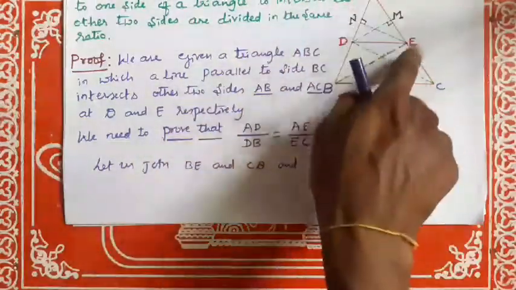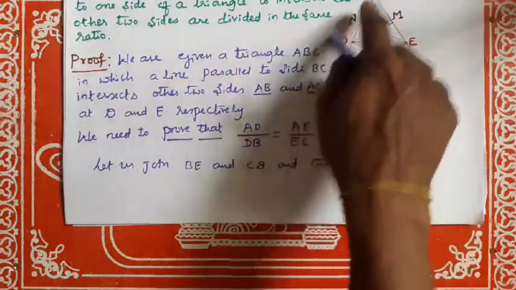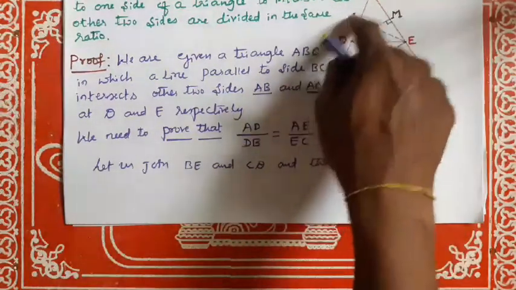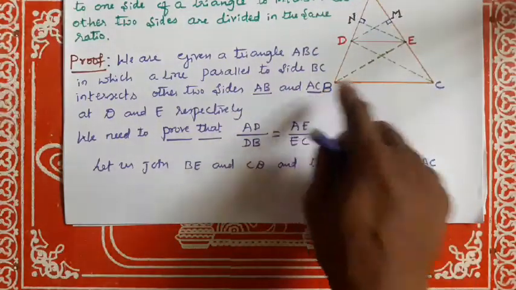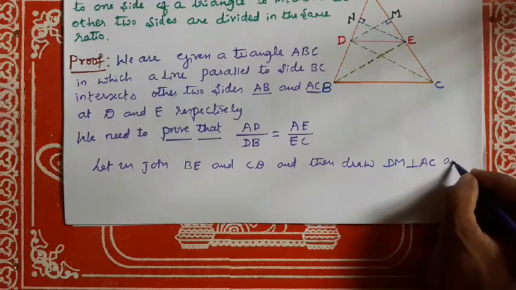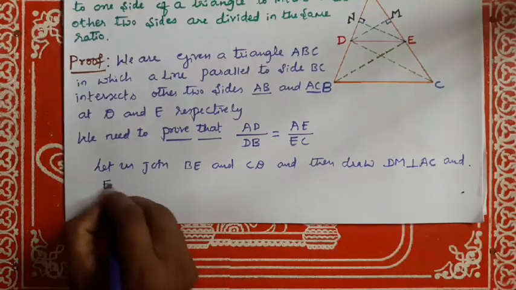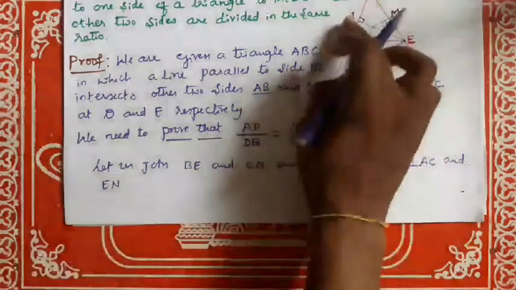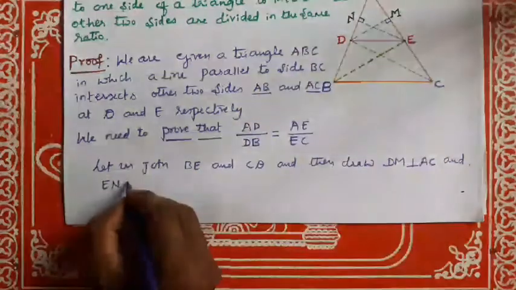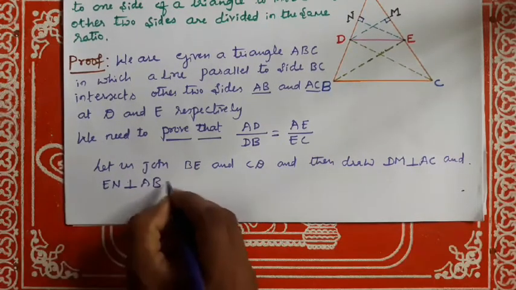DM is perpendicular to AC, and EN is also perpendicular to AD, that is, EN is perpendicular to AB.